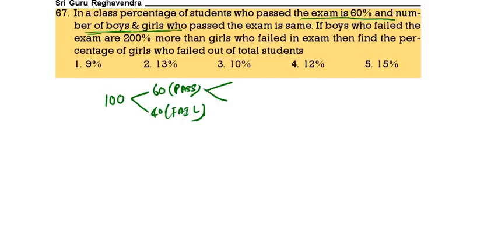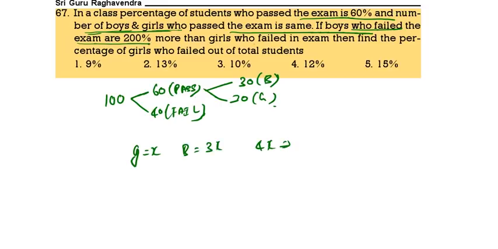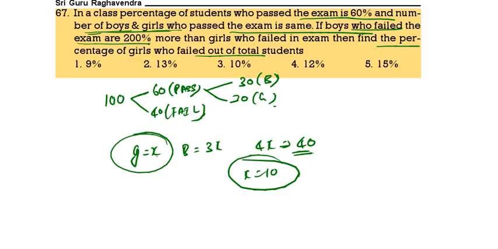The number of boys and girls who passed the exam is the same. That means out of this 60, 30 will be boys and 30 will be girls. Boys who failed the exam are 200% more than girls. So if girls who failed are x, boys are 3x, total 4x. 4x is equal to total fail 40. The x value is 10%. So the girls' percentage is x, which is 10%. Option 3 is the correct answer.